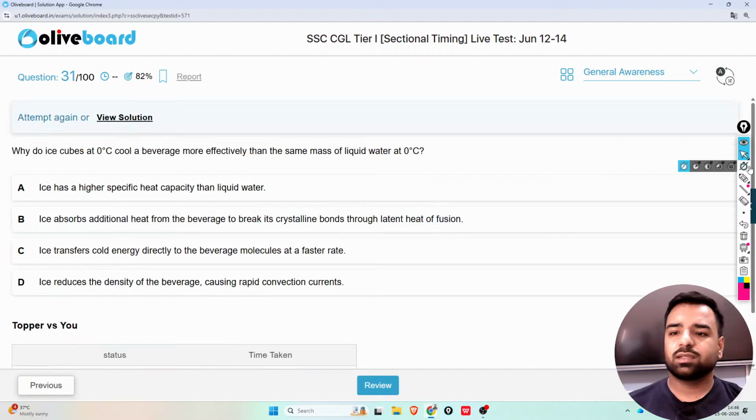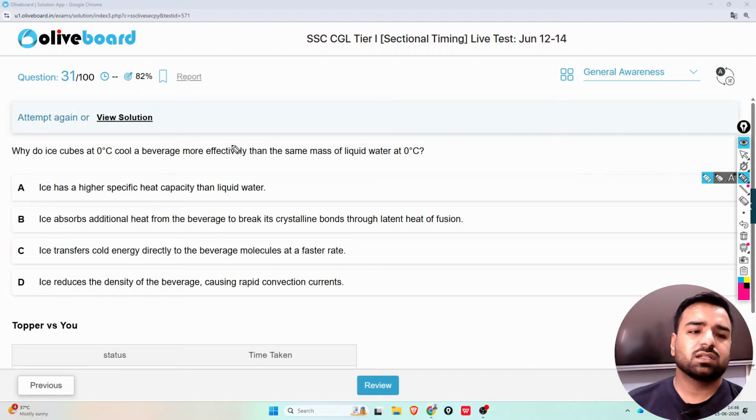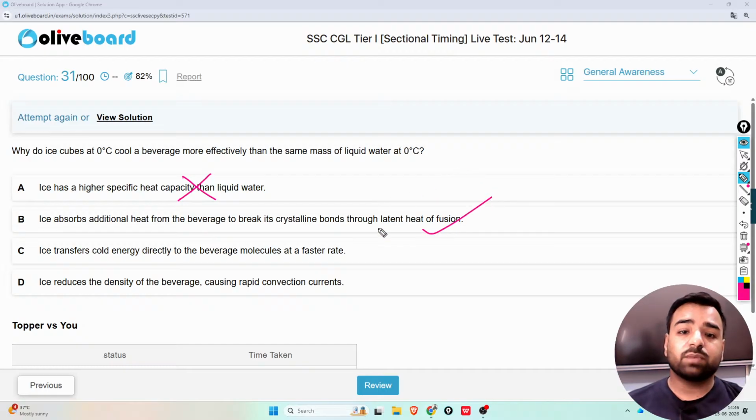Next question. That's again from physics. Why do ice cubes at 0 degree centigrade cool a beverage more effectively than the same mass of liquid water at 0 degree centigrade? So guys, ice has a higher specific heat capacity than liquid water? No. Ice absorbs additional heat from the beverage to break its crystalline bonds through latent heat of fusion. That's correct. So guys, you might be confused.